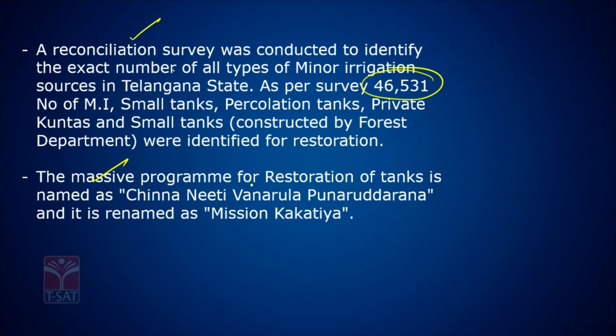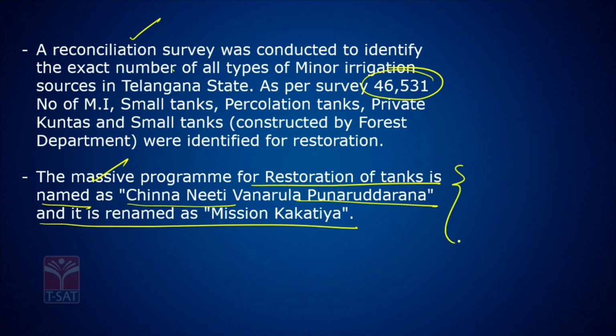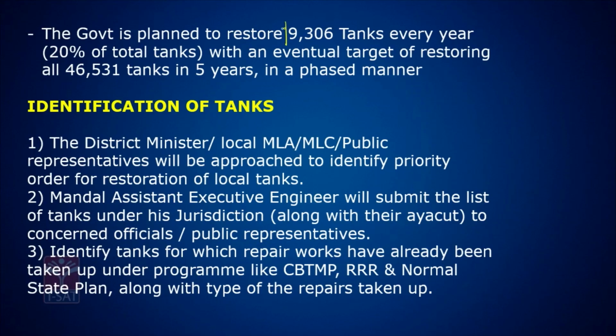The massive program for restoration of tanks was named Chinnanithi Vanarula Punarnirmana, and it was renamed as Mission Kakatiya, restoration of small tanks. The government planned to restore 9,306 tanks every year, 20% of the tanks every year. And in 5 years' time, a total of 46,531 tanks will be restored.